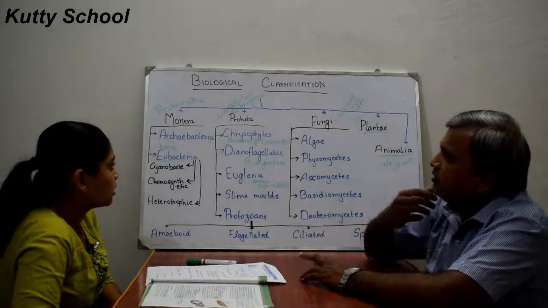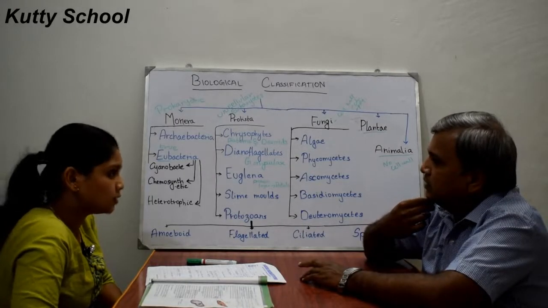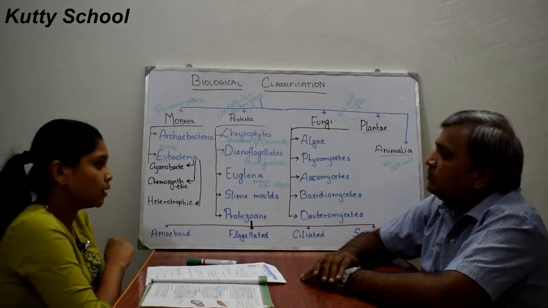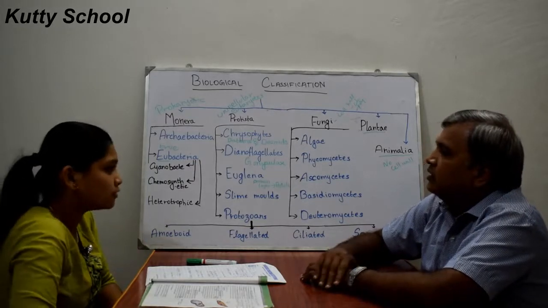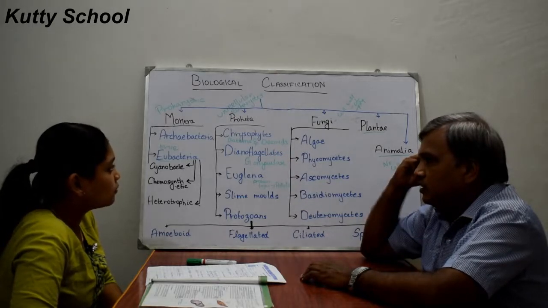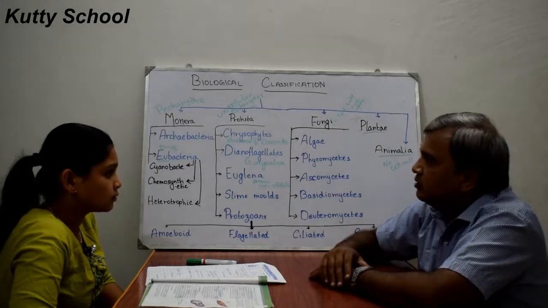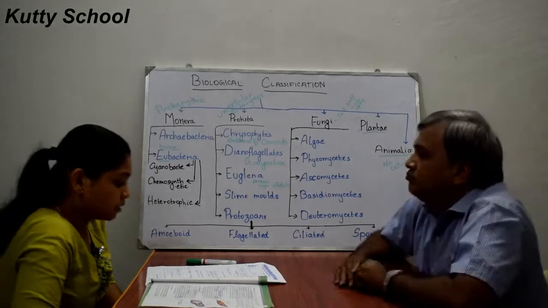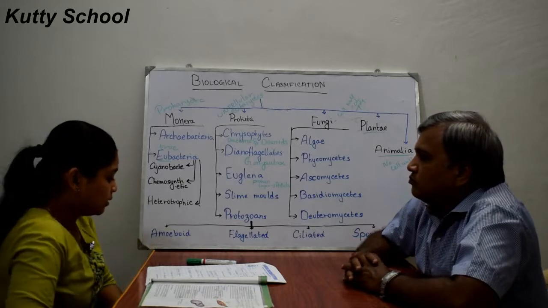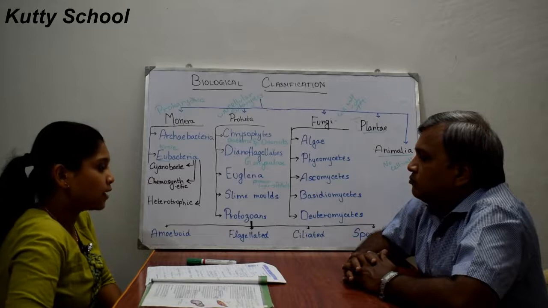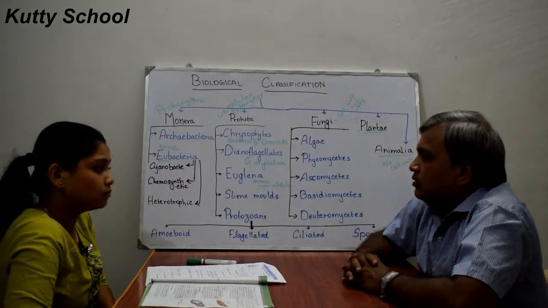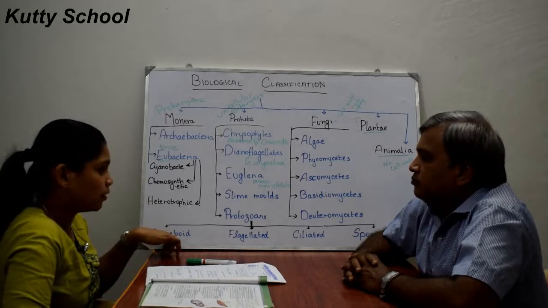We have seen silica with diatoms also, which live in marine as well as freshwater. Amoeba is an example, and Entamoeba histolytica is another example, which is a parasite. So this is amoeboid protozoans.